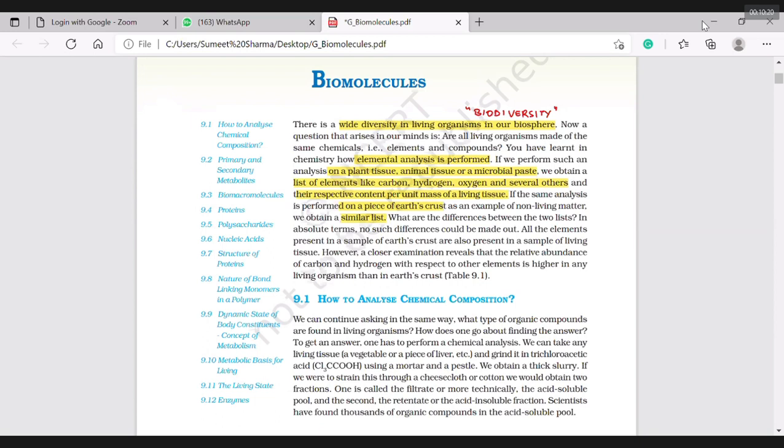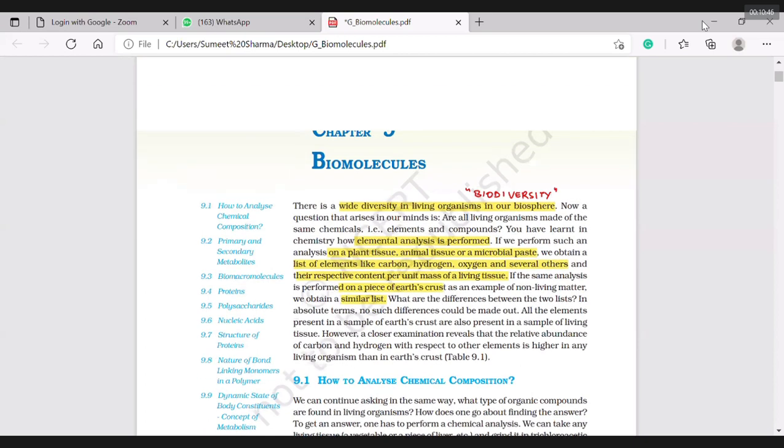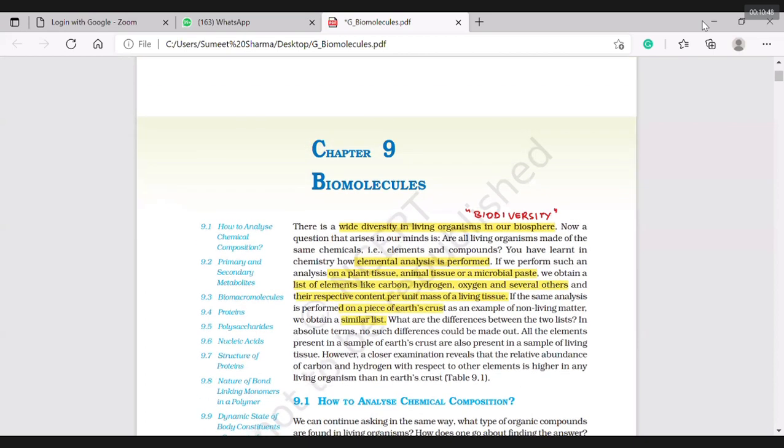Let's come to that. We are coming to those things as well. So what are the things that we can mention over here? It includes the differences between the two lists, and how the two things are the same, the living and the non-living one, meaning the earth crust and the things present in living tissue. That is very simple. I can write this from these first few lines of the analysis.